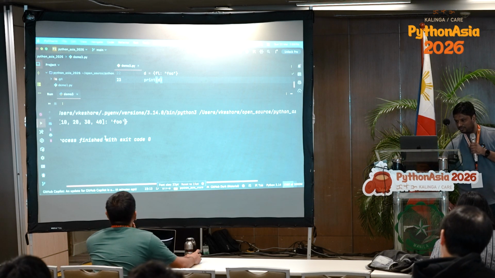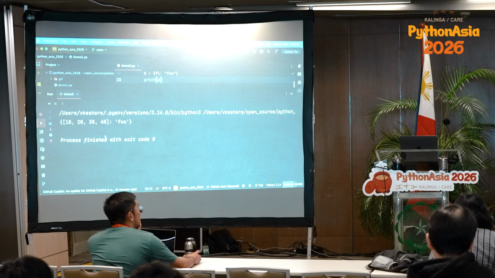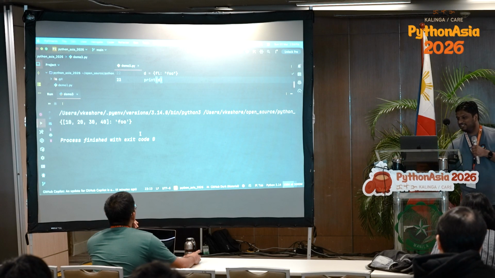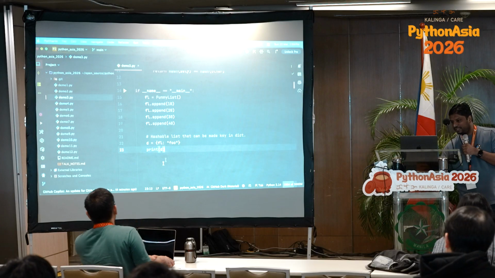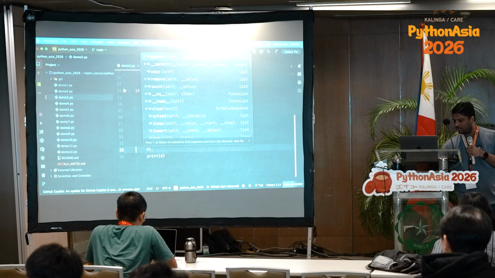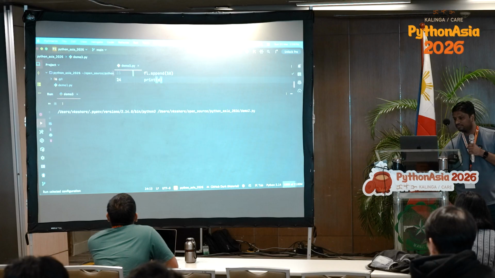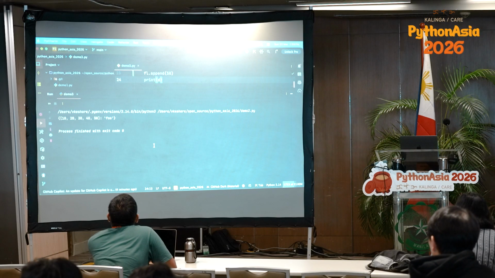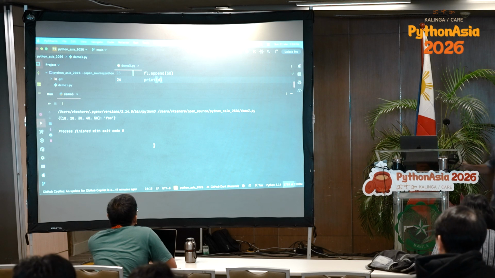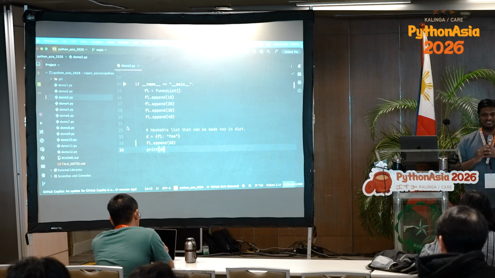Has anyone seen it before? Good, bad? Okay. What if I mutate it? So let's say I will put fl.append, let's say some other number, 50. It still works, because every time it will calculate a new hash. Okay? Okay, moving on, next example. How much time do I have? Because I have a lot of examples.